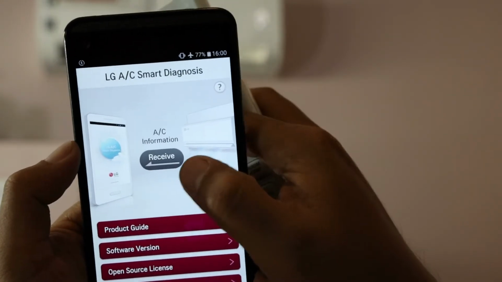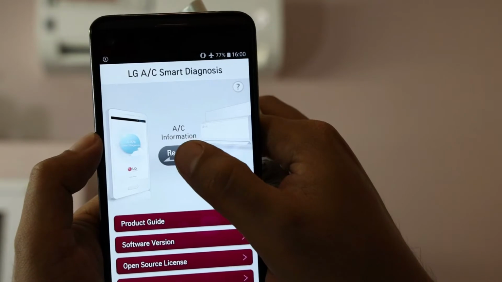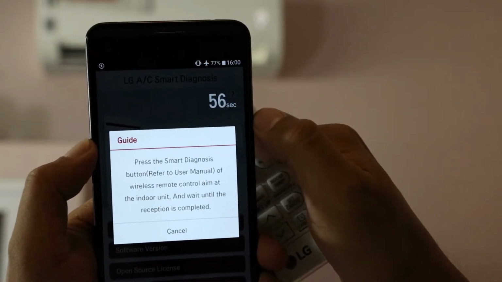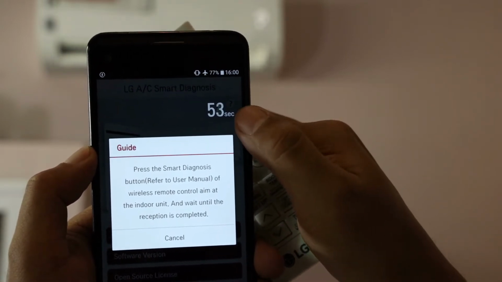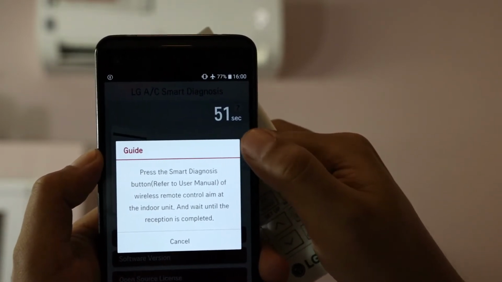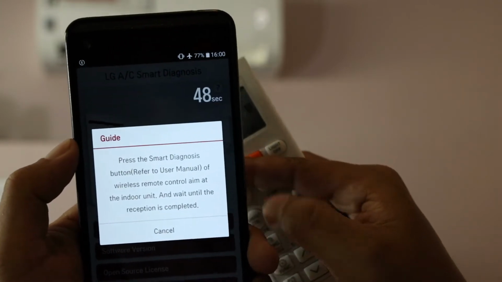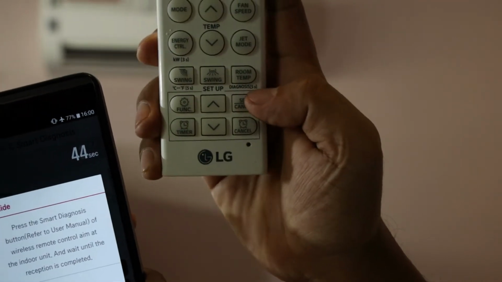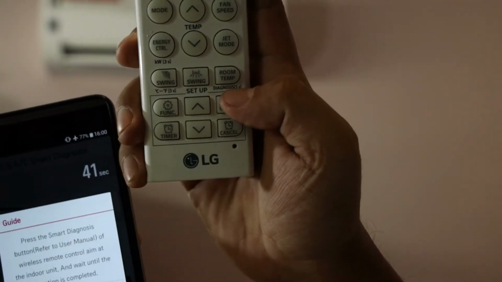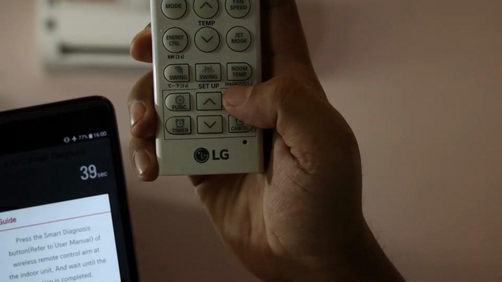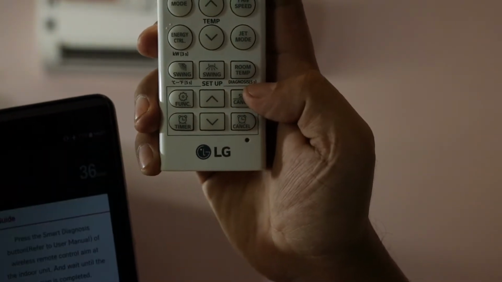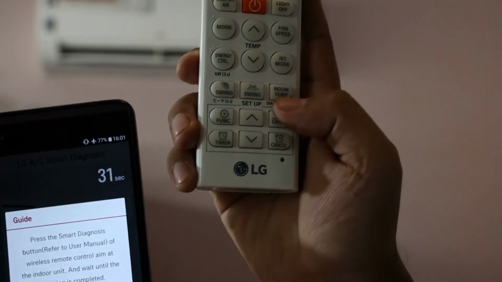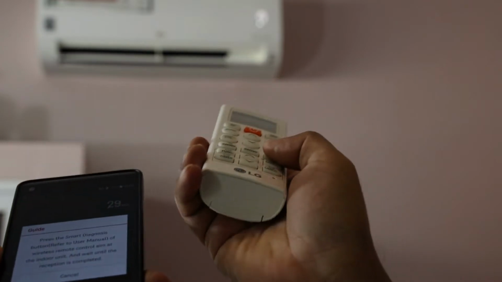First we press the receive button on the app, and then it shows the time left, 60 seconds to 0. During that time we need to press a button on the remote control. So this is the remote control, this one is room temp and below it is diagnosis. We press this one for 5 seconds on the machine. Press and hold.